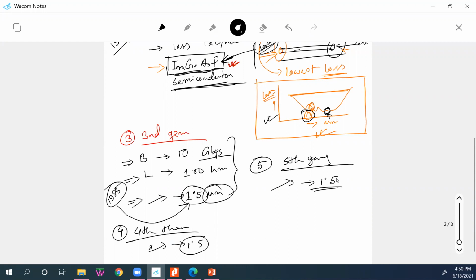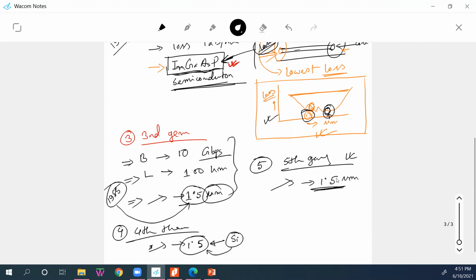At 1.55, the optical fiber, the typical optical fiber, how did we create optical fiber? By using silica, right? Silica is actually nothing but a glass and plastic combination. And this material shows the lowest loss at 1.5 micrometer. That's why till today we are sticking around this wavelength.